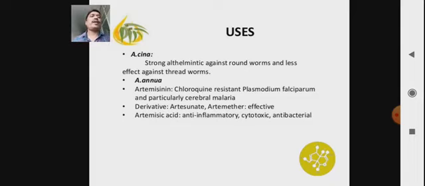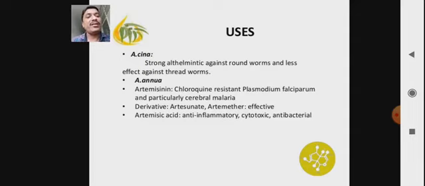That is caused due to Plasmodium falciparum, and other species are also responsible for malaria, like Plasmodium malariae, Plasmodium ovale, Plasmodium vivax. So these are different Plasmodium species, or parasitic species, responsible for malaria.